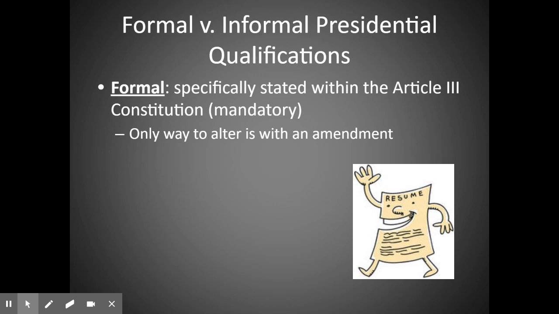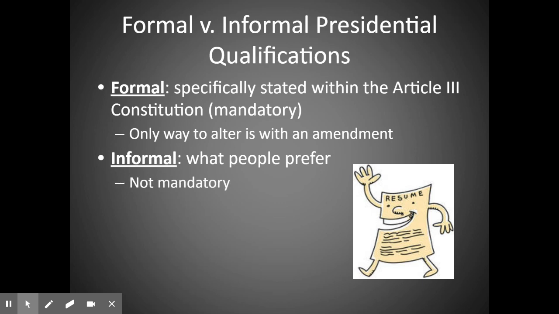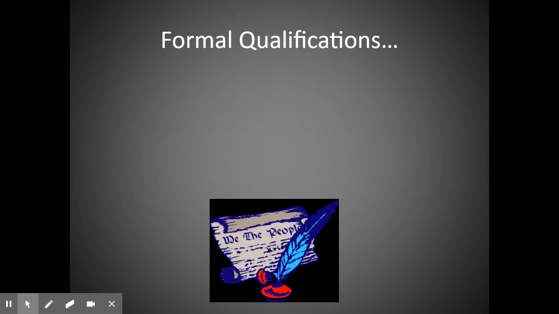The only way that you could change any of the formal requirements to be president is through the passing of an amendment. Informal requirements for president are not mandatory, but they're just what people prefer. They're sort of like preferences from the people, and they're able to change over time without having to go through a formal, actual amendment. So there are three formal qualifications to be president of the United States. Again, these are all written down in the Constitution within Article 3.